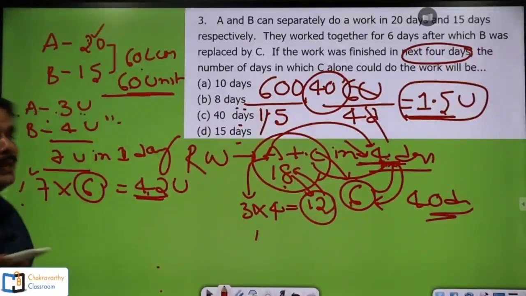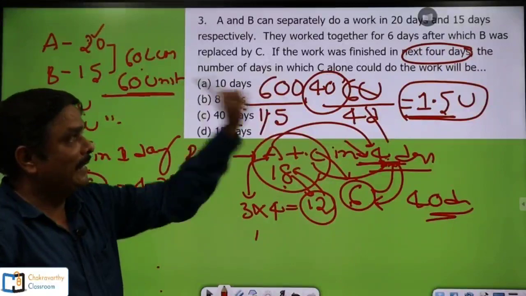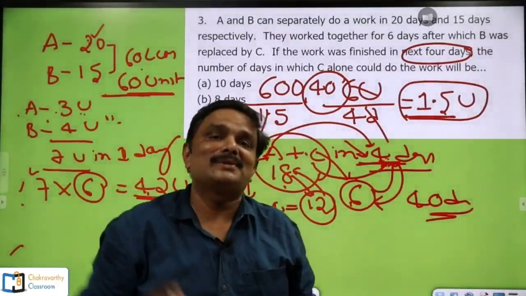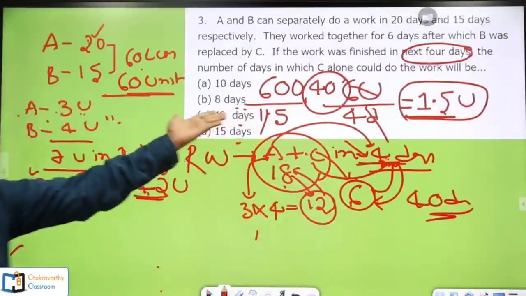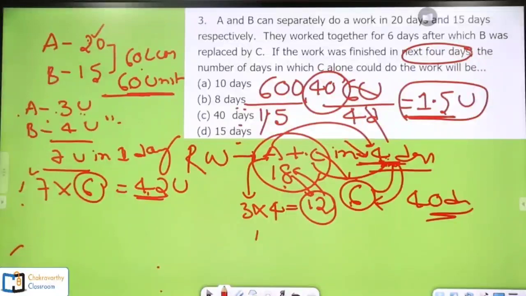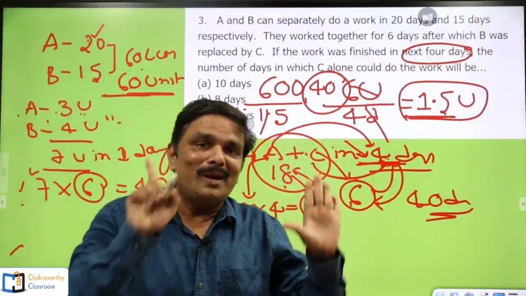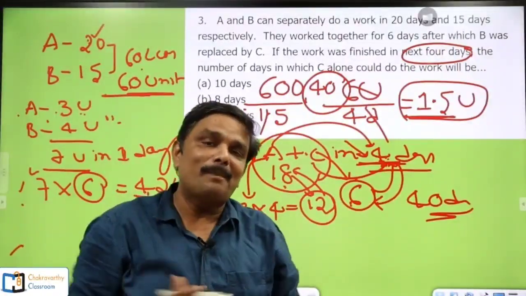See students, this question I have just changed the numbers, that's all. It had been taken from the previous IBPS PO preliminary examination, one of the previous exams. How simply you have done this one, students, with the LCM method. Frankly speaking, think a little while, think cool and calm. Do you need to write anything on the paper?